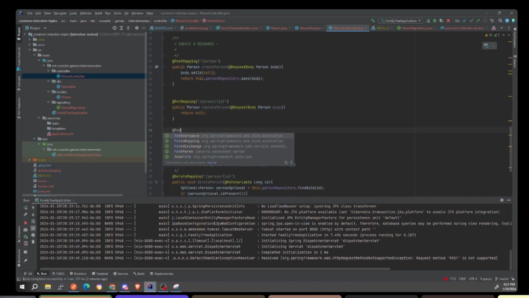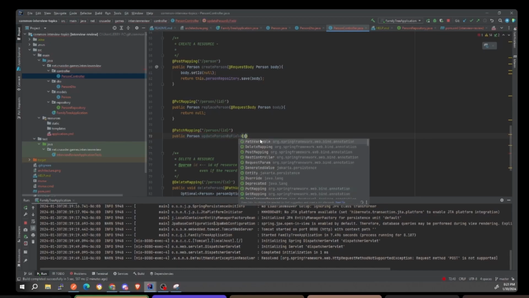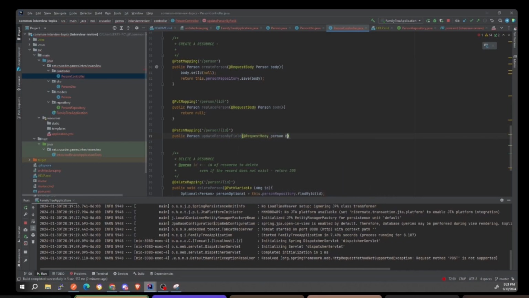And then for the patch, it's going to be a different way of updating. It's going to be /person also, the same input as the put. And this one's going to be public person update person. Update person by field, I guess, would be a better name. And then it's going to be request body, person body. And then we're going to return the updated person.